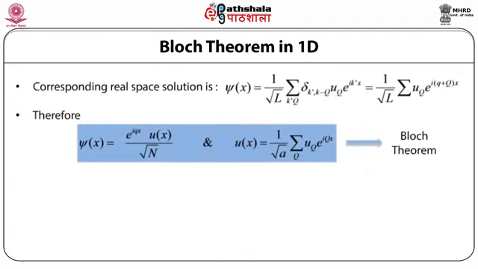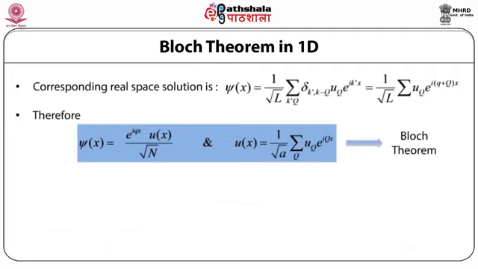So now the corresponding real space solution is phi x is equal to 1 by root L summation over k prime capital Q delta k prime comma k minus capital Q u capital Q e raised to power i k prime x, which is equal to 1 by root L summation over uq e raised to power i (small q plus capital Q) into x.